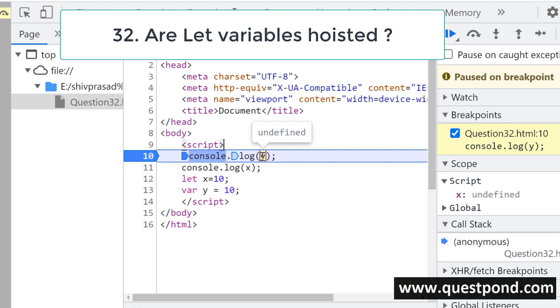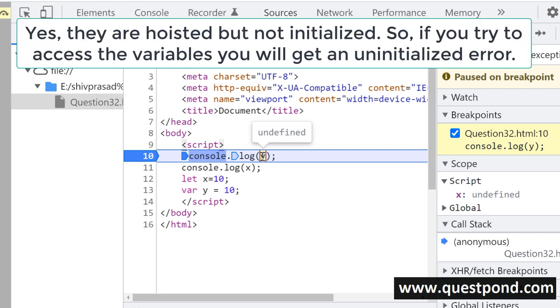So the question here is, what happens for let x equal to 10? In case of the let keyword, is the variable hoisted? The answer is yes, the variables are hoisted, but they are not initialized with a value. Please note, for var y, y is initialized with the value undefined. After line number 13, y will get the value 10.